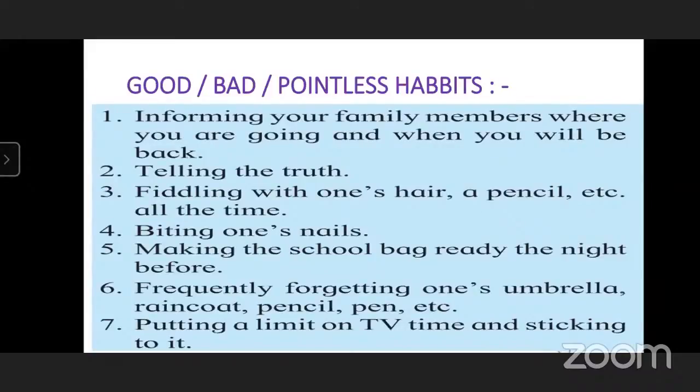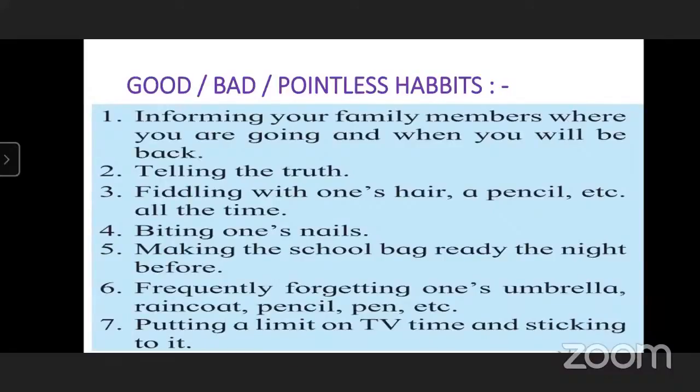Fiddling with one's hair, a pencil, etc. all the time. Fiddling means playing. Is it good or bad? Fiddling means playing with one's hair. Sir, it is bad. Yes, it is not exactly bad. We can't say it is harmful to our health, but it is a pointless habit. Pointless means there is nothing in it. It is just for the sake of passing time, or if we don't have anything to do, we do such things. So we can't say it is bad. Actually, it is a pointless habit.